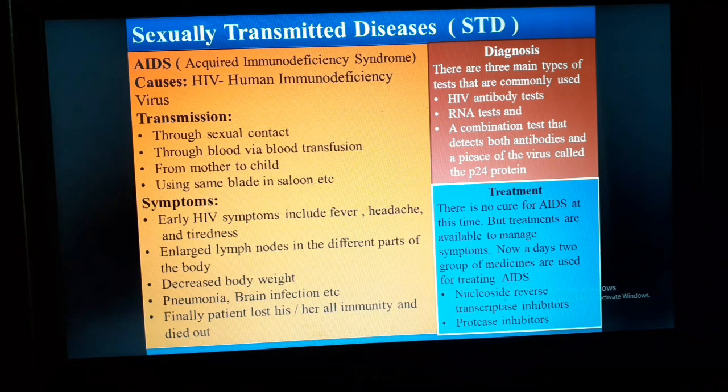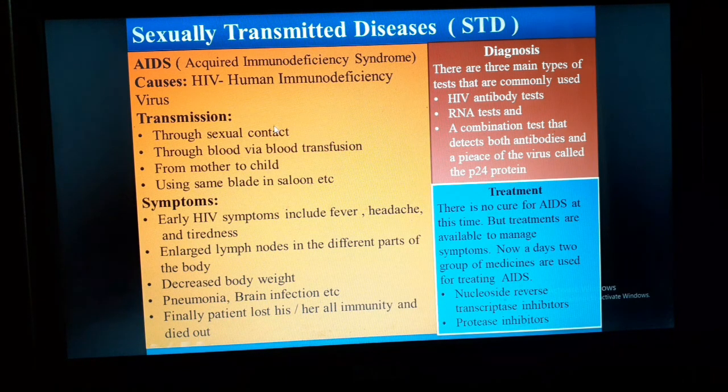In 1983, French scientist Dr. Luc Montagnier and American scientist Dr. Robert Gallo separately described the virus of AIDS. Montagnier gave a name to this virus, but Gallo proposed the name human T-cell lymphotropic virus.